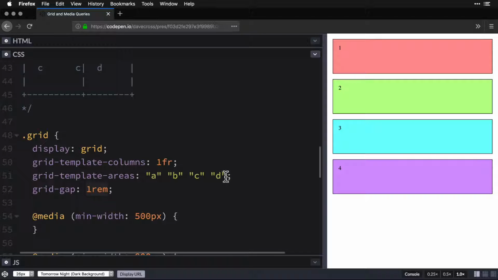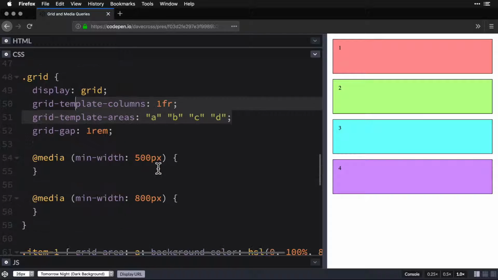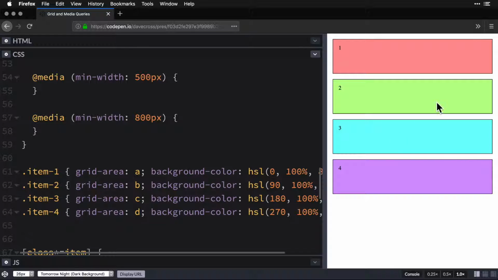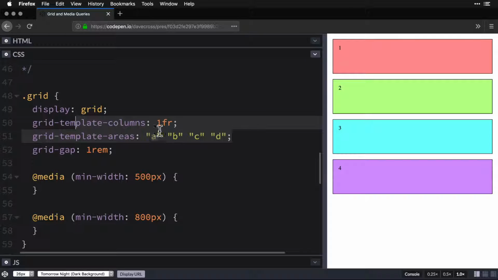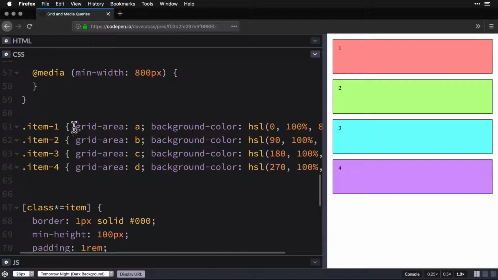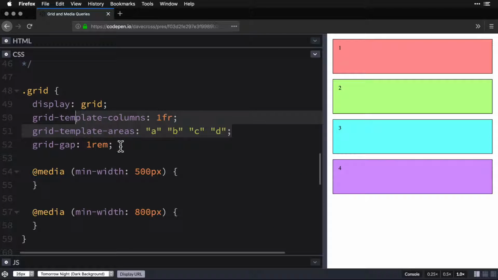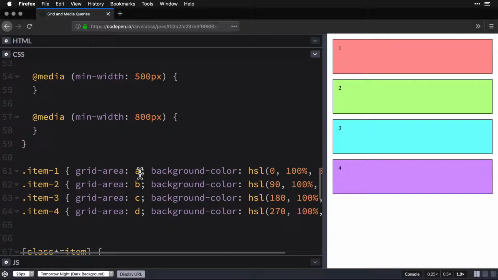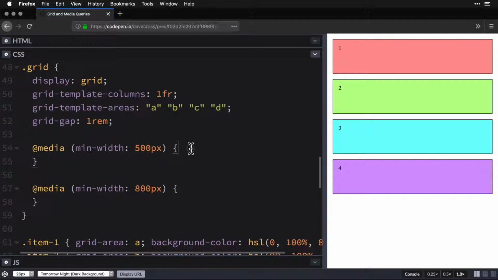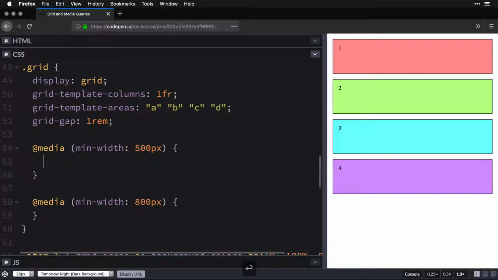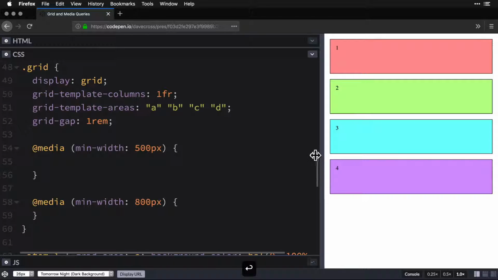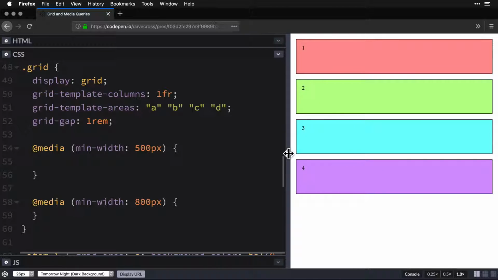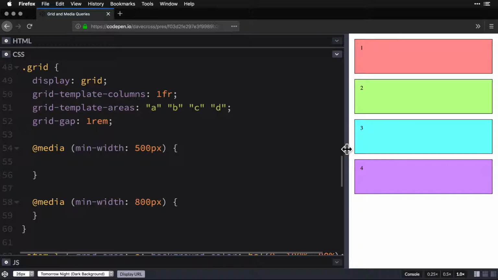Okay. Now all we want to do is change these things. And remember, item 1, item 2, item 3, item 4, these 4 here, I've locked them to A, B, C, and D. So these are what I'm changing. I'm not changing down here in the children. I'm changing only on the parent. Autoprefixer is going to do a lot of work to change the children, but we don't need to worry about that. That's Autoprefixer's job. So down here I have a breakpoint at 500, which would be probably right around here, where it's going to jump to tablet view. And we can quickly build that out.